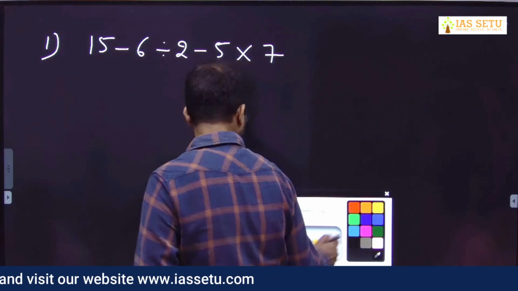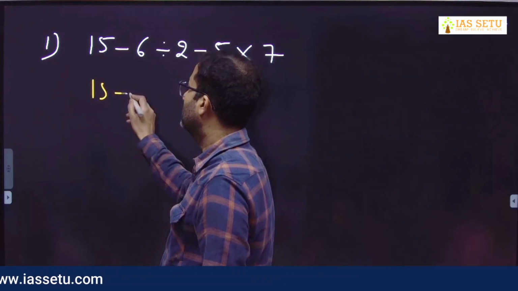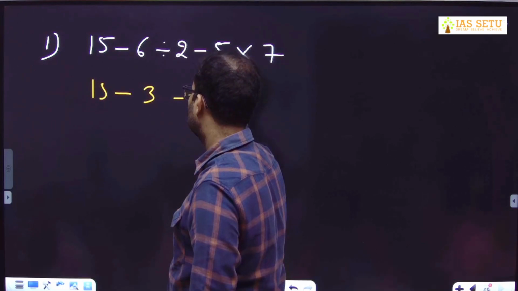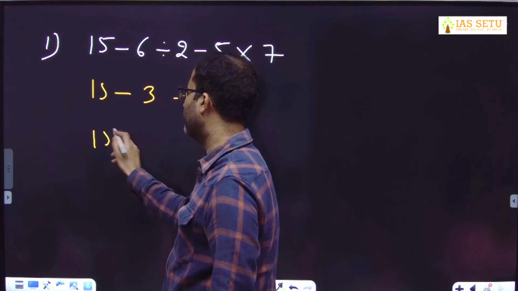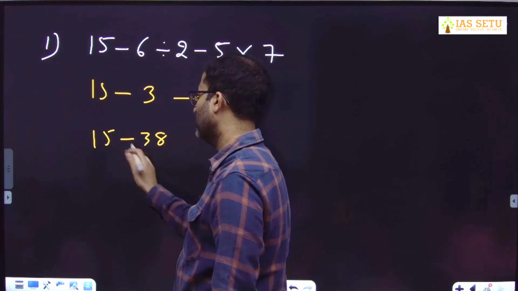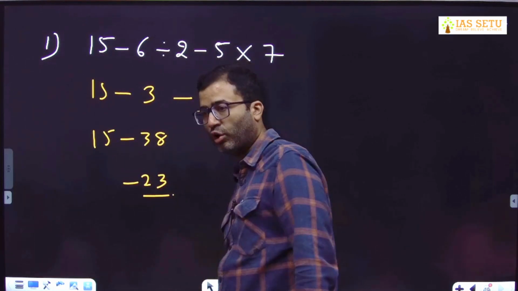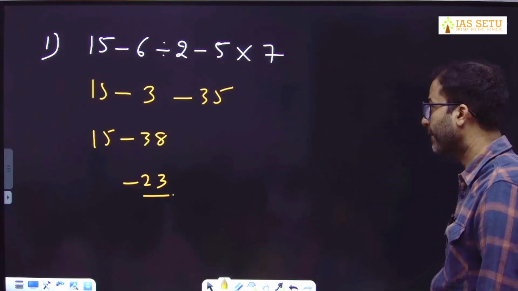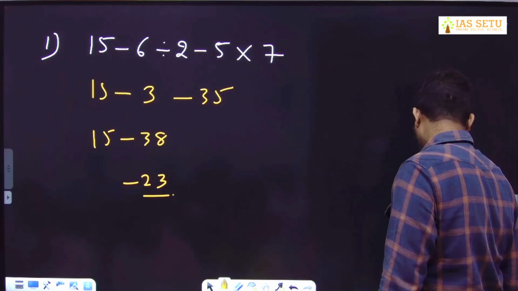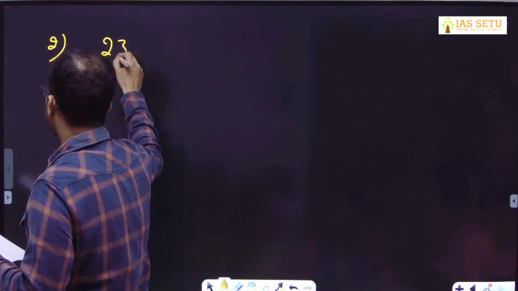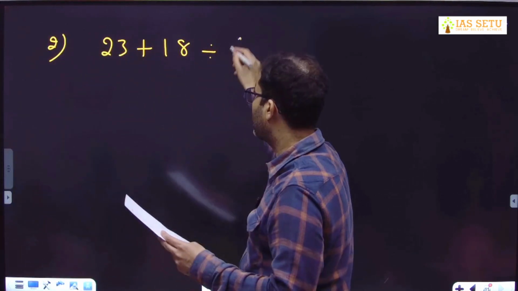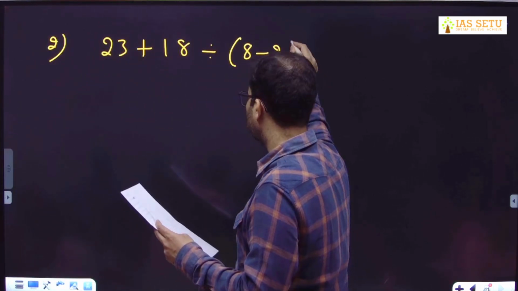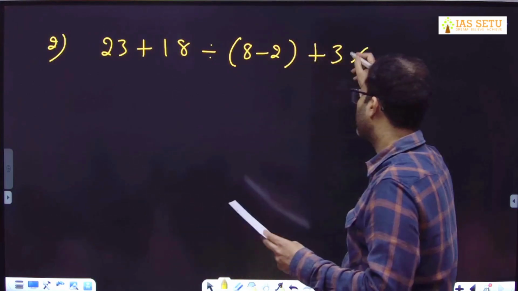Now here first we will do this division. 6 divided by 2 is 3. Then this multiplication 35. So these are negative values. 15 minus 38. So minus 23. All of you got minus 23. Next question number 2. 23 plus 18 divided by bracket start 8 minus 2 small bracket close plus 3 into 4.